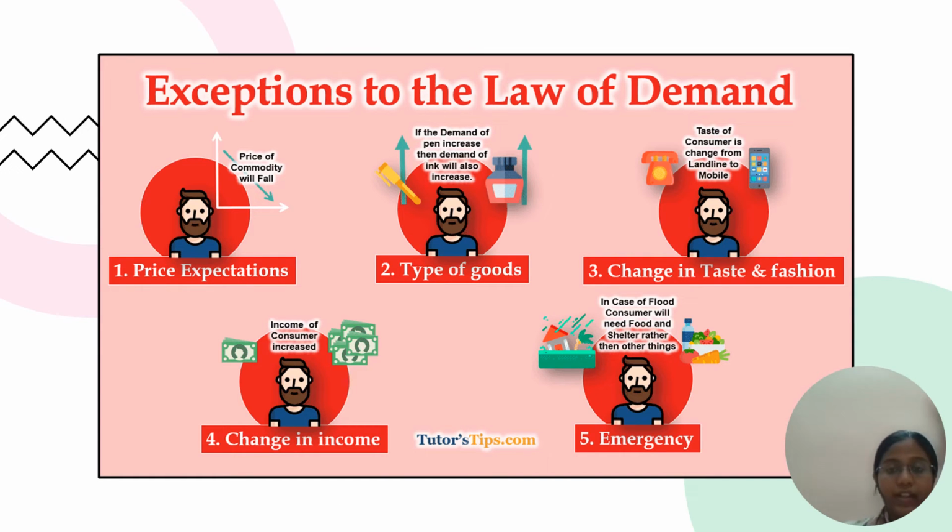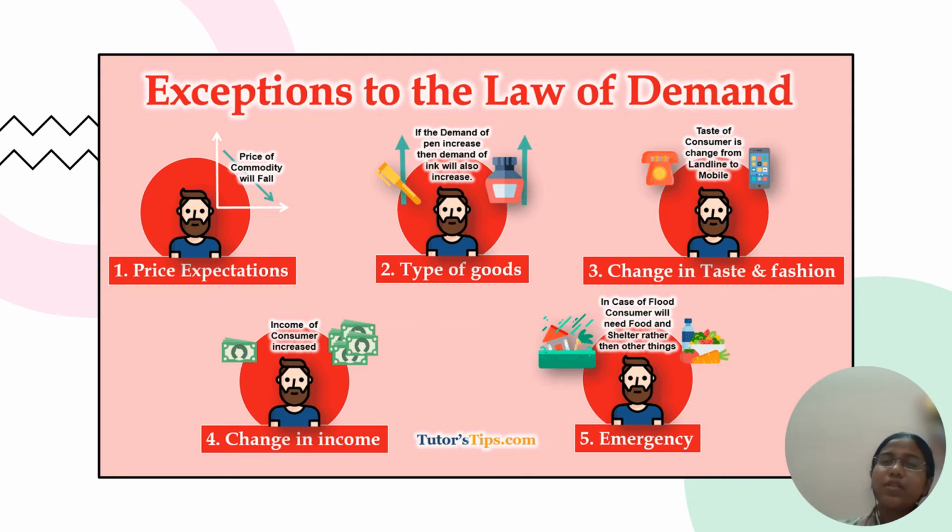So there are certain exceptions to the law of demand. When people expect the price of a thing to increase in the future, they may buy it beforehand. For complementary goods, some may prefer one when the other's price goes up. And also taste and fashion.